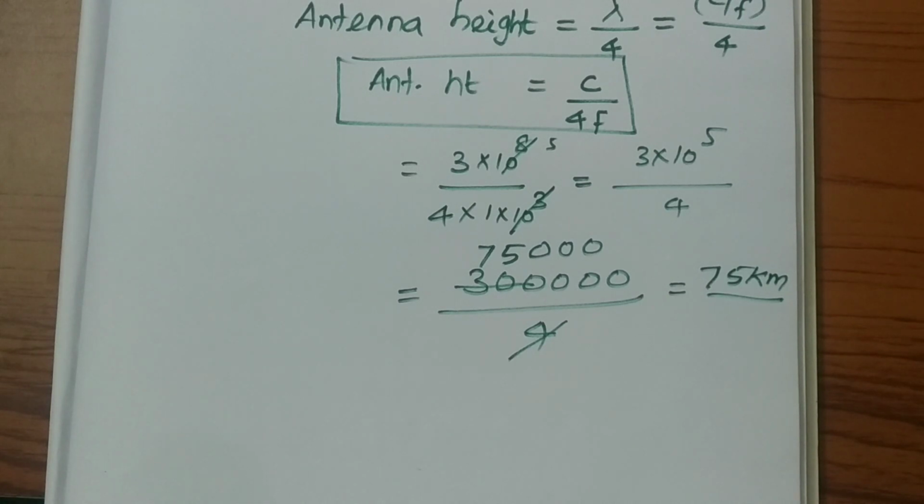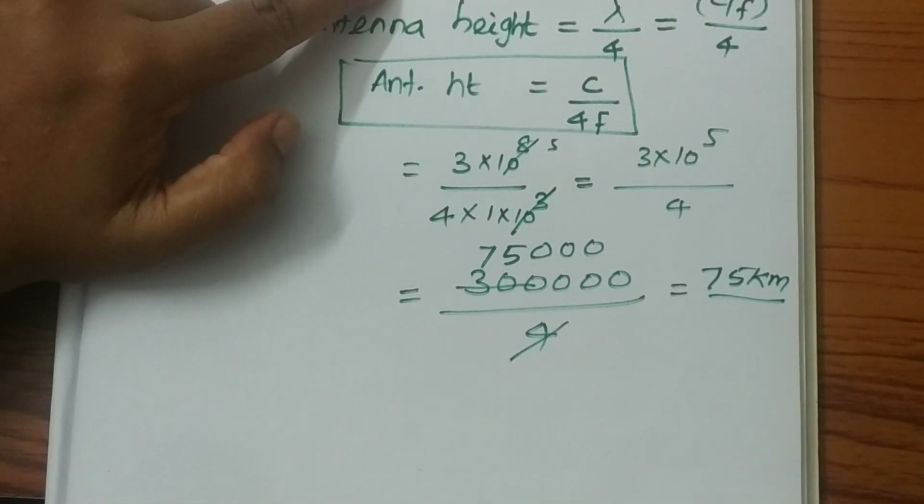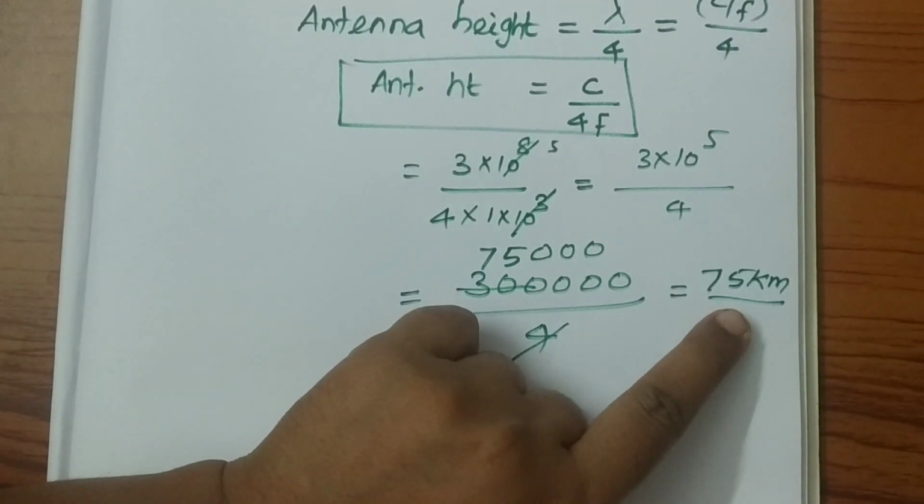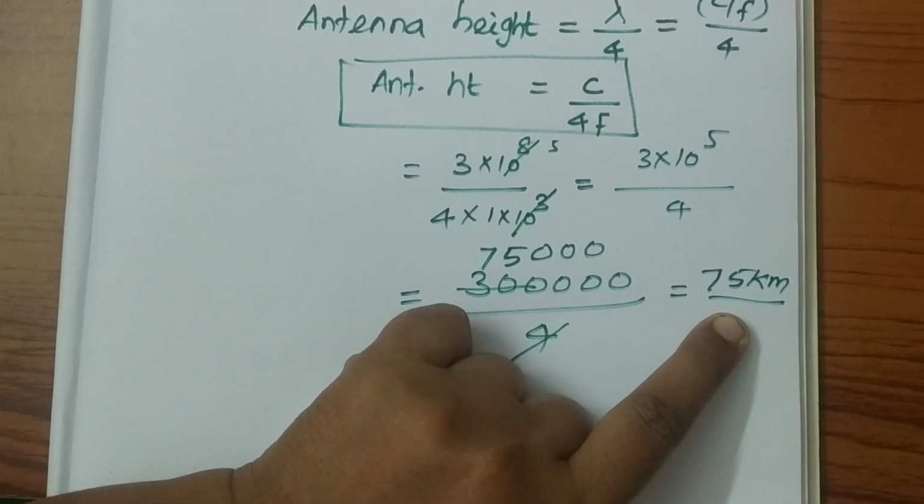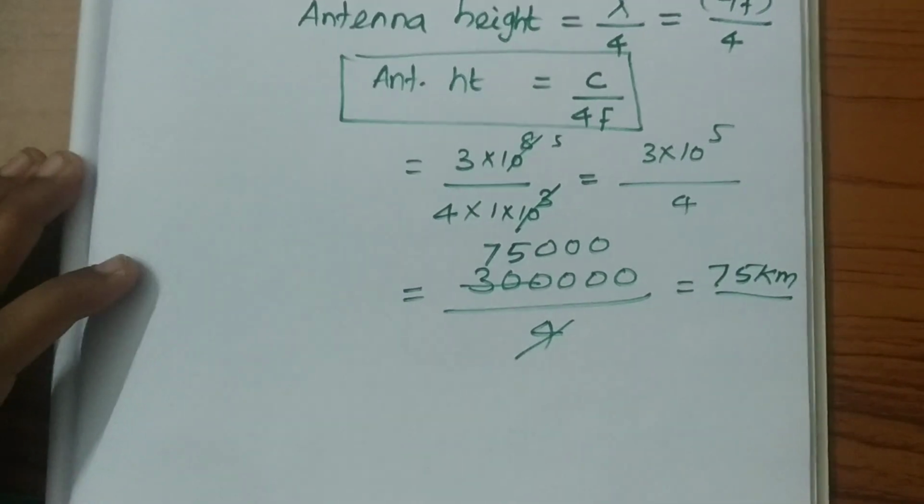So if we are transmitting a 1 kilohertz low frequency audio signal, the antenna height will be 75 kilometer. So it is very much complicated to design the antenna.